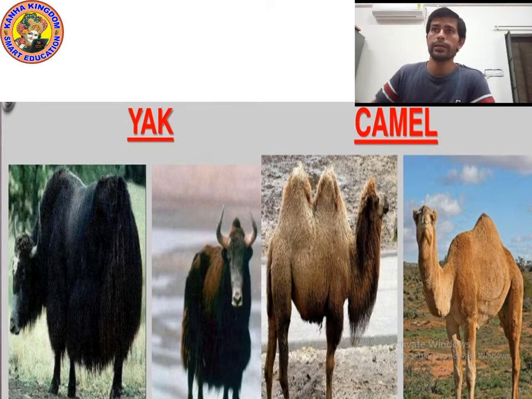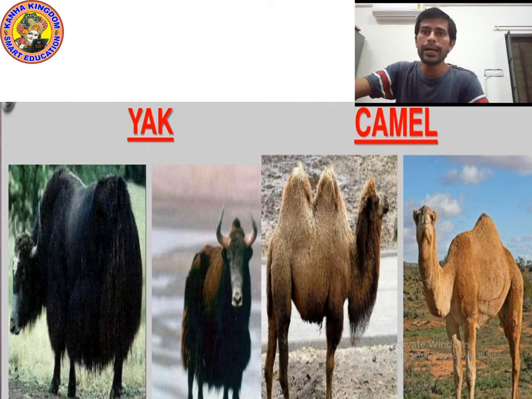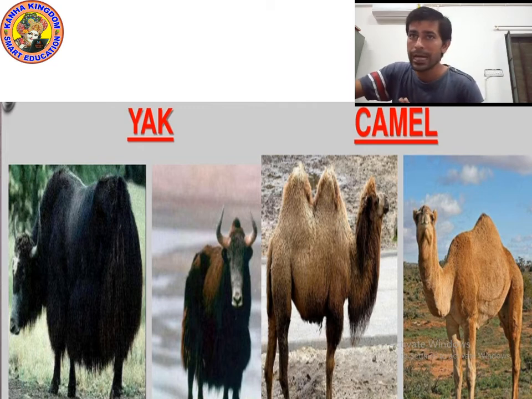Look at this picture carefully. You can see the picture of yak and camel. As I already told you, the common animal fibers are wool and silk, and we get wool from sheep, goat, yak, camel, llama, alpaca. So yak and camel also give wool.